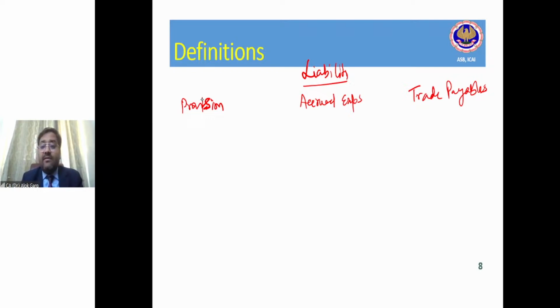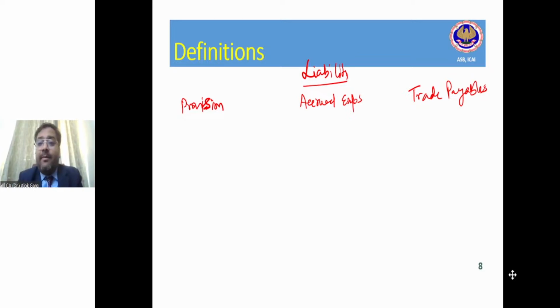So in that case, whether it will be a trade payable or accrued expenses, this accrued expenses could be accrued and due, and accrued but not due. Both can be possible. So friends, in this case, this will be an accrued expenses or outstanding expenses. But the moment I'm raising an invoice, it will become your trade payable, right?